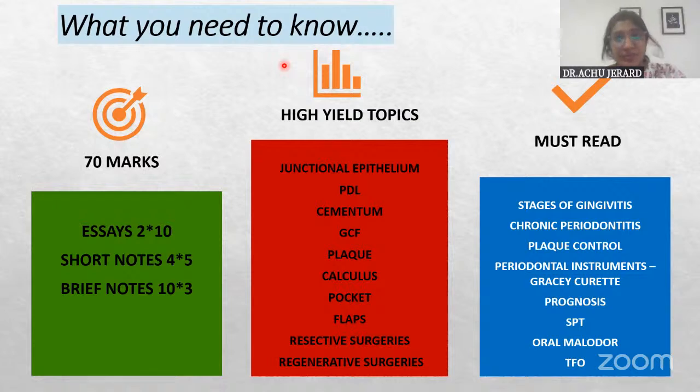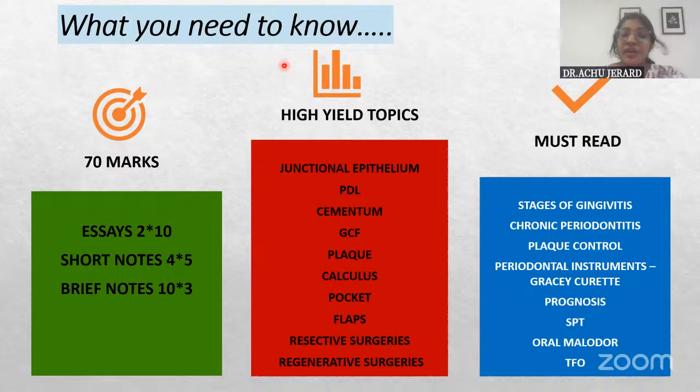That is the first and primary thing that has to be there in your mind. Never think of leaving any question, and divide the time for each section. For example, put 1 hour each for each of these sessions, so that by 1.5 hours you will complete the essay part. So you will dedicate 1 hour for the essay section, 1 hour for short notes, and 1 hour for brief notes. Okay, fine.